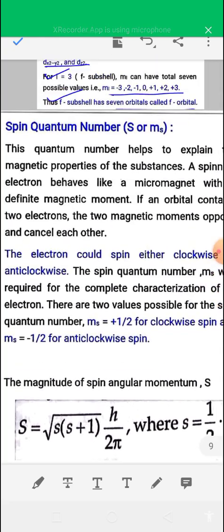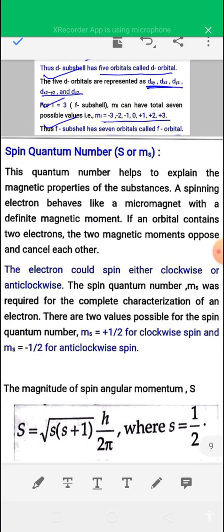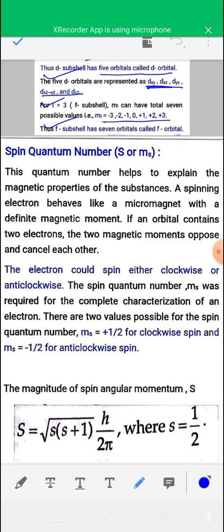Now the last quantum number is the spin quantum number. This quantum number helps to explain the magnetic property of a substance. A spinning electron behaves like a micromagnet with a definite magnetic moment. If an orbital contains two electrons, the two magnetic moments oppose and cancel each other. The electron could spin either in a clockwise direction or an anti-clockwise direction.